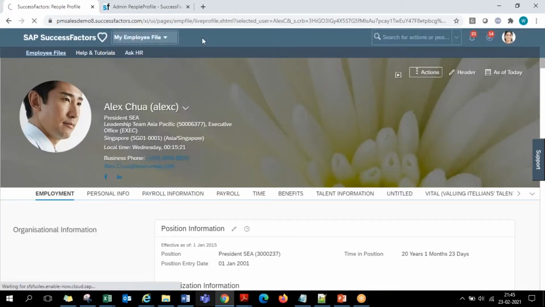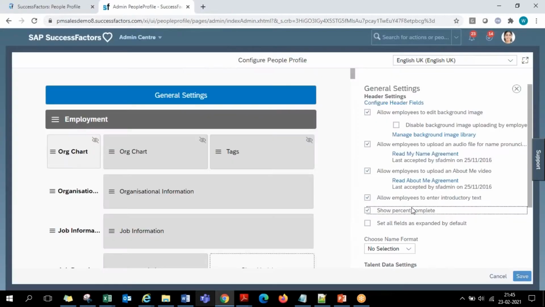Okay, so that is how you have this allow percentage complete also. So these are all the different checkbox options that will be coming up here. And then